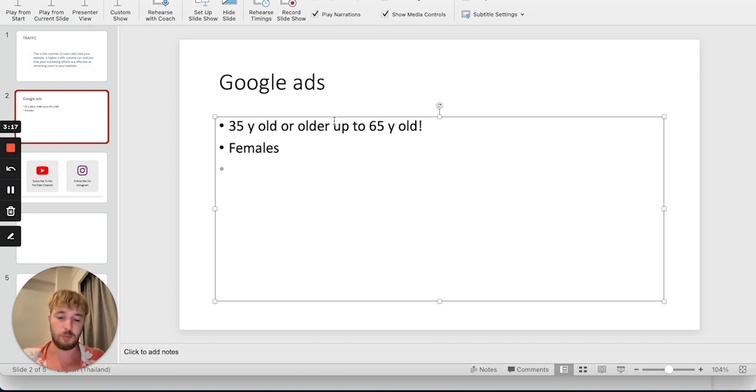Imagine you have people who are overweight in the US and Canada, and the doctor told them, okay, you're going to get cancer, you're going to get diabetes, all these horrible diseases. So they have no choice. They need to decide now. They have to lose weight now, and they're looking on Google exactly for solutions to their pains and problems. Of course, who doesn't look on the internet for problems online? So your blog or your advertorial or your landing page needs to connect with your audience where they're at the moment, not where you want them to be, but where they're at right now.